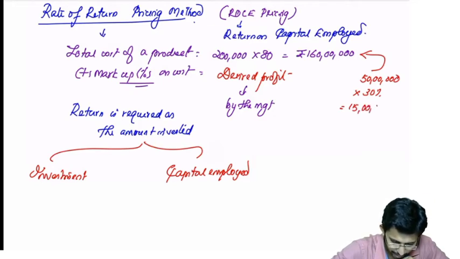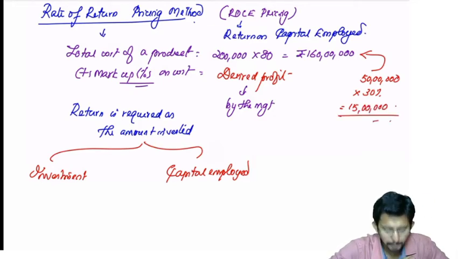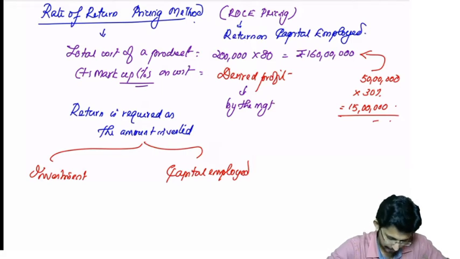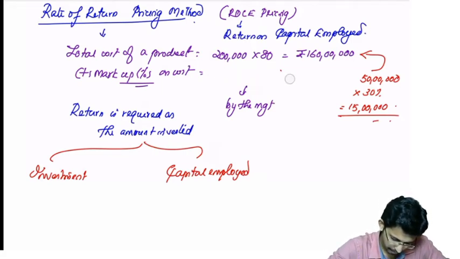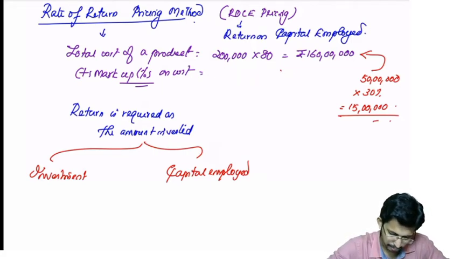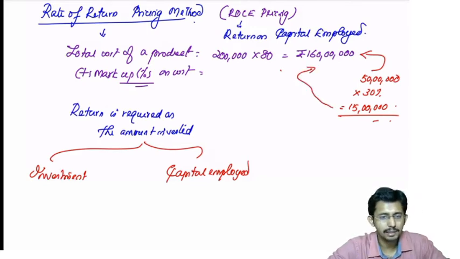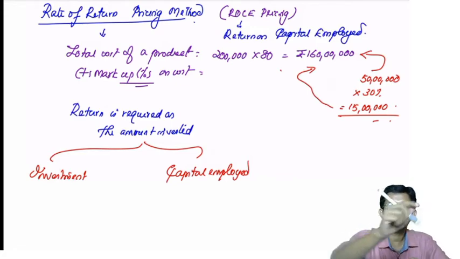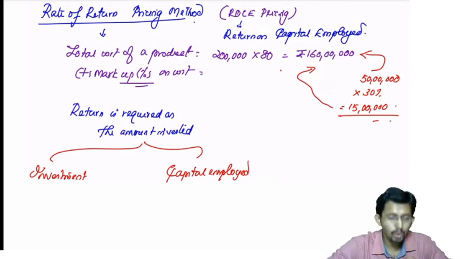Okay, 15 lakhs profit, which means the total markup they require on this 1 crore 60 lakhs is nothing but how much? 15 lakhs. Is it clear? So on 1 crore 60 lakhs total cost of production, they require a profit of 15 lakhs. So what can they do?